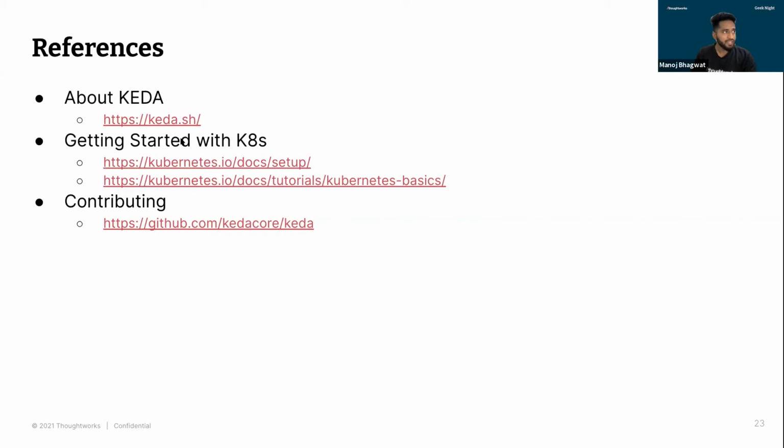Next, in case some of you are new to Kubernetes, we have a few reference documentation links which would help you get started. We also have a few reference links for tutorials. So once you have some initial knowledge and want to do some POCs, you can follow these reference links. And last, if any of you are keen on contributing to KEDA, this is the GitHub repo where you can go ahead and start contributing.